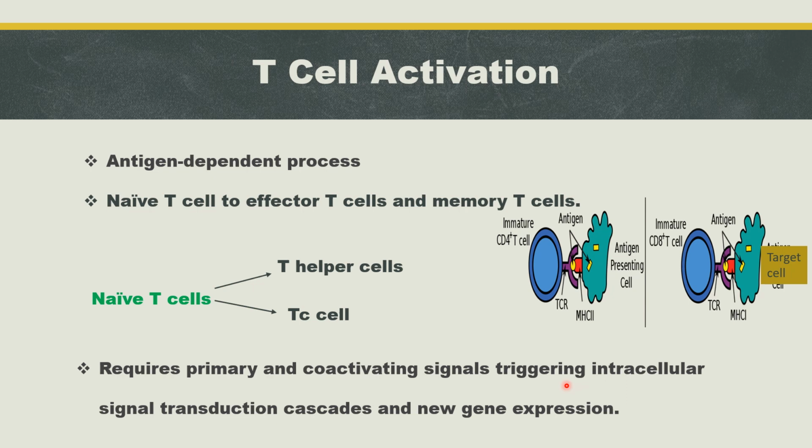That will lead to different signal transduction cascades and finally to new gene expression and cell division to produce clones of cells. That will produce many T cells.